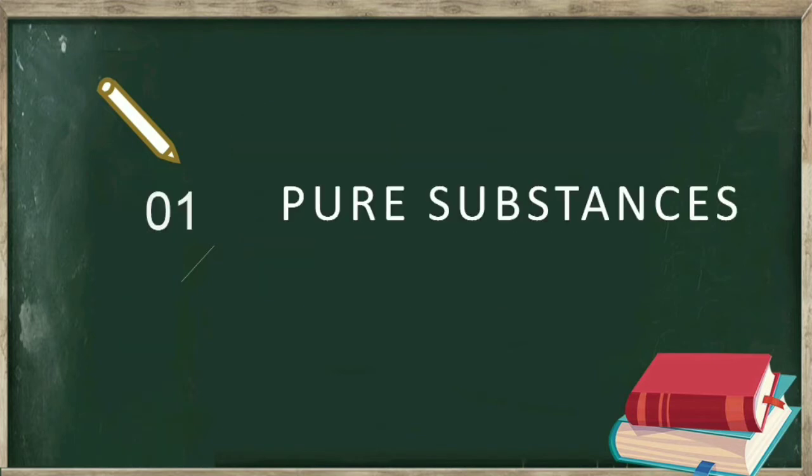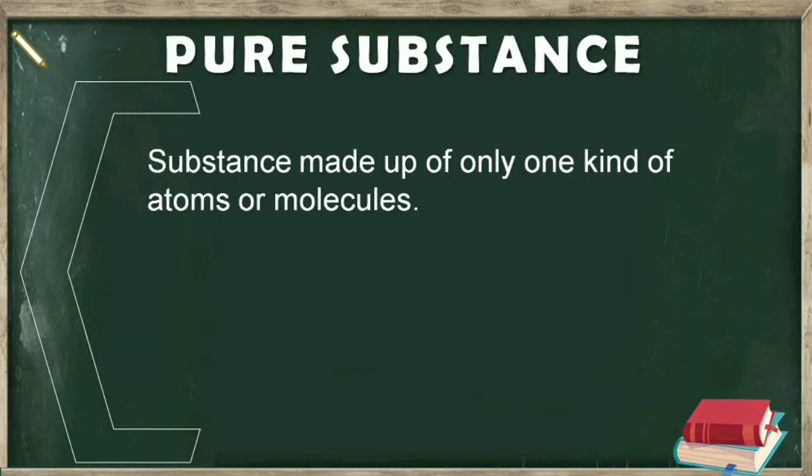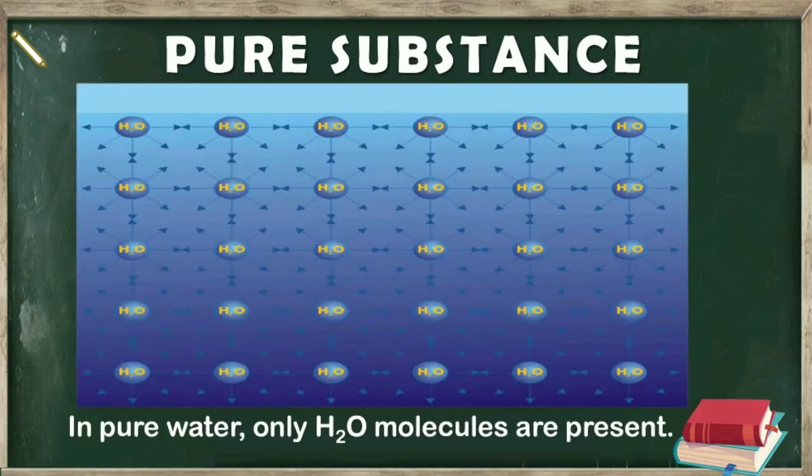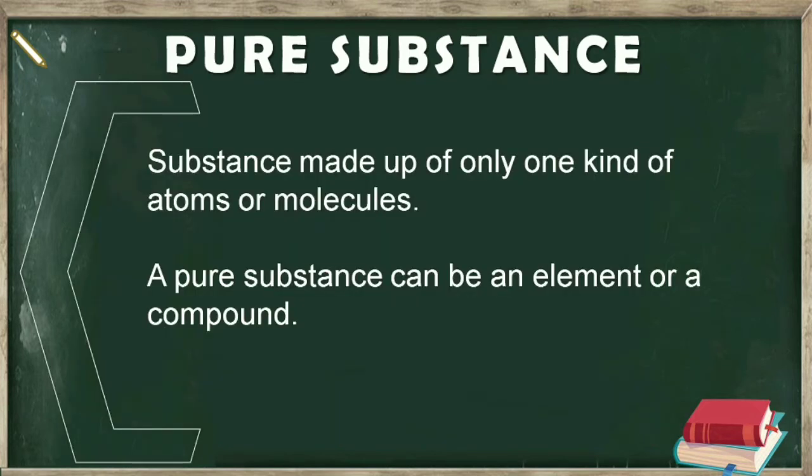Pure substances are those substances which are made up of same kind of atoms or molecules. For example, this gold bar is made up of atoms of gold only. So, it is a pure substance. Pure water is composed of same kind of molecules, that is H2O molecules. So, it is also a pure substance. A pure substance can be an element or a compound. Let's know what is meant by an element and a compound.